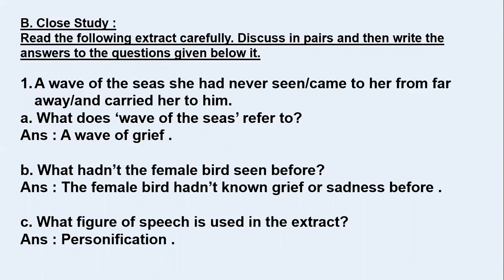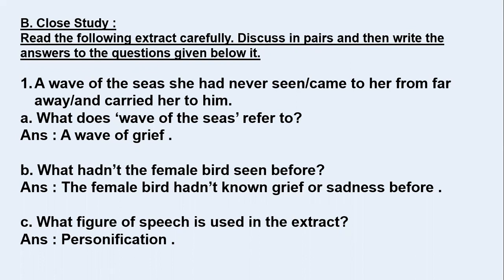The grief, the sorrow, the pain, it just came and it took everything from the bird all of a sudden. And due to that grief, due to that loss, due to the sadness, the bird stopped eating and drinking and became very weak. And at last, it was also taken away by the water and it was dead. So it is being said as a wave of grief.